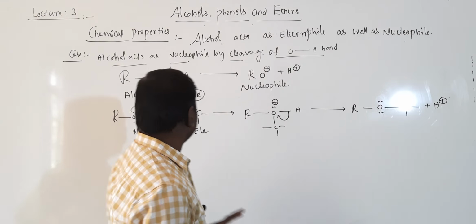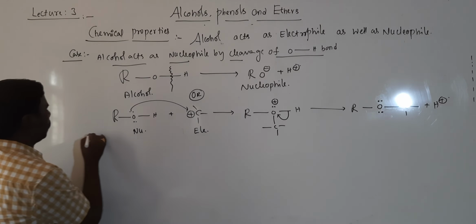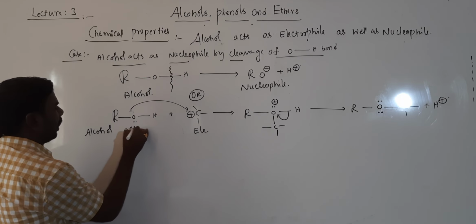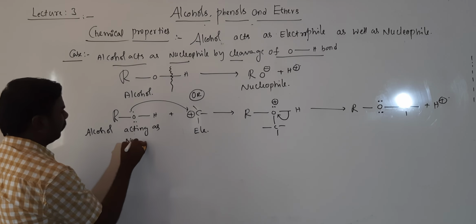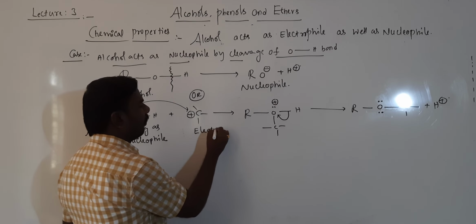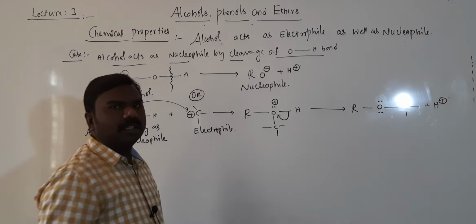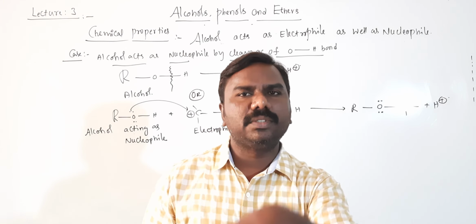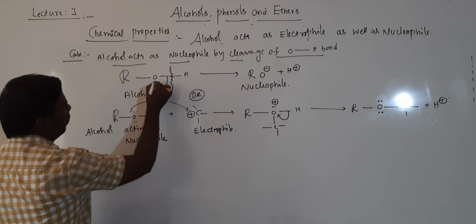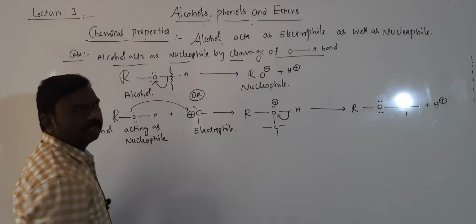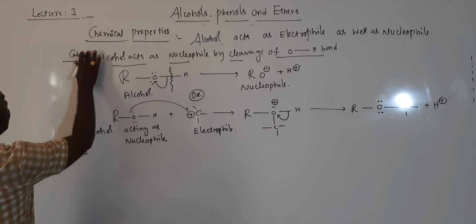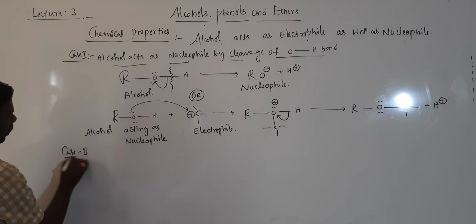Anyone you can take. Alcohol, it is alcohol acting as nucleophile. Getting all of you students? That's why electrophile is attacking. Getting? Because it is a negative charge, that's why a positive charge is attacking. Next one. Here also these 2 electrons attracting here, that's why it becomes minus. Alcohols, case 2 it is. Case 1 completed. Case 2.